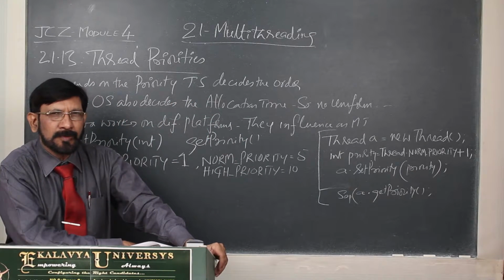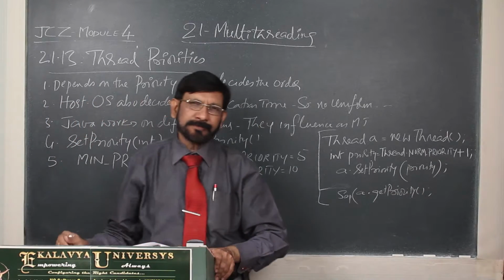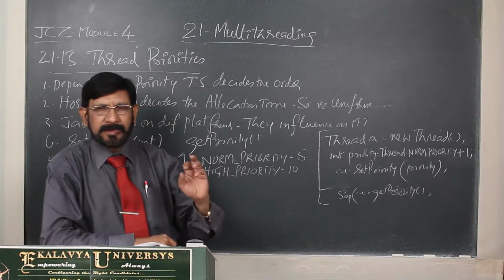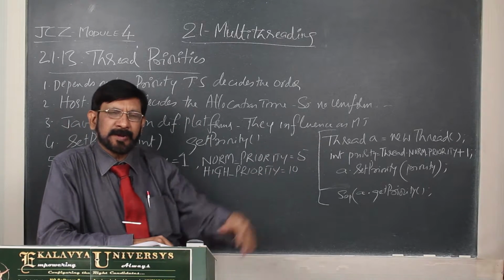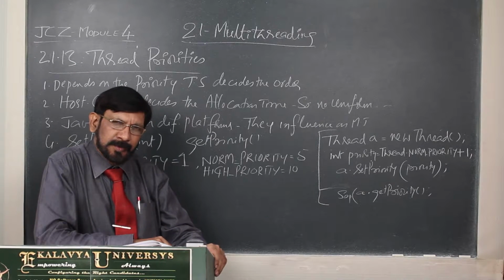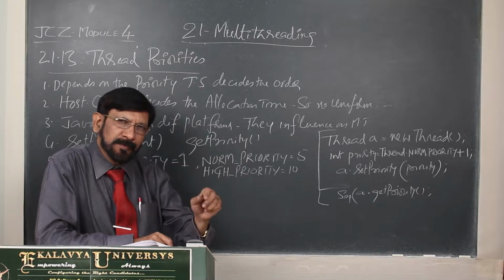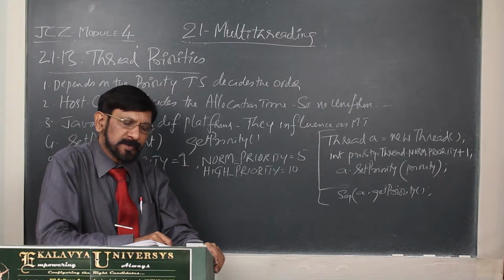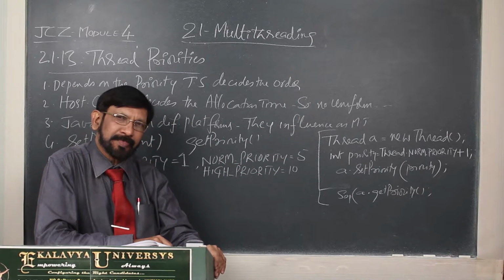Okay. Now, you see that depending on the priority given by the thread scheduler, the order is decided. That already I told you. And one more point you have to notice. Actually, all these multitasking capabilities belong to the host operating system. There are many operating systems, but the implementation of multitasking capabilities is not exactly uniform for all of them.